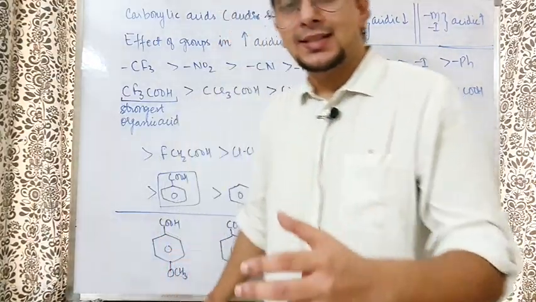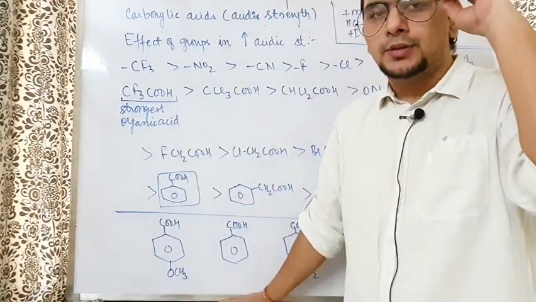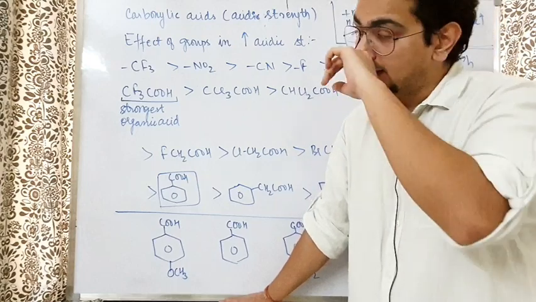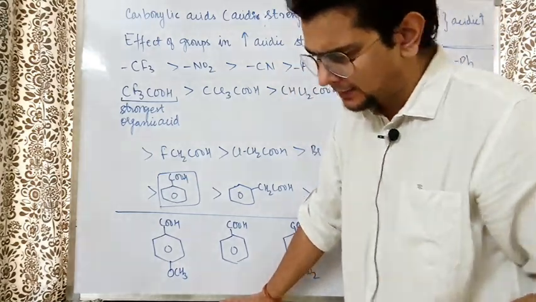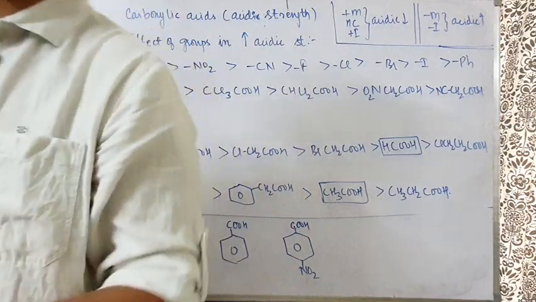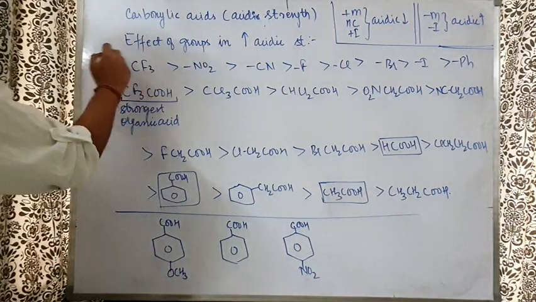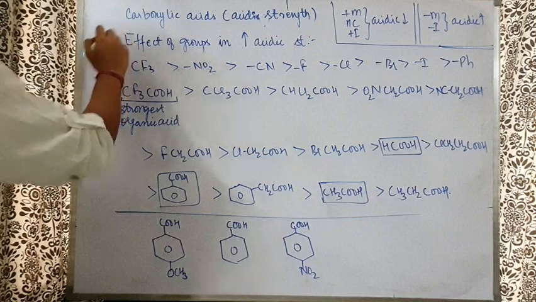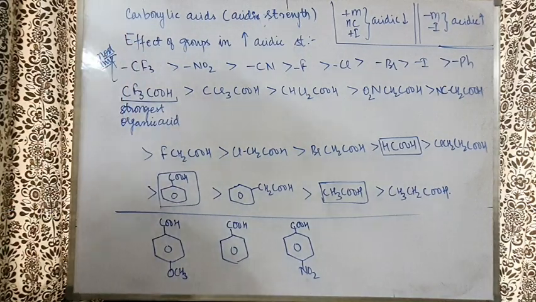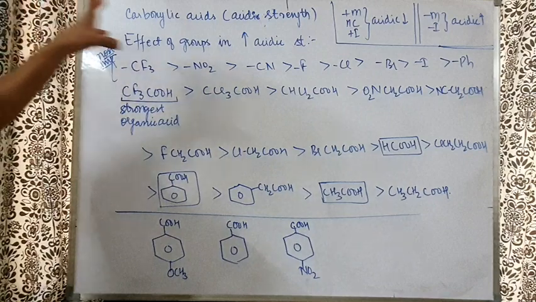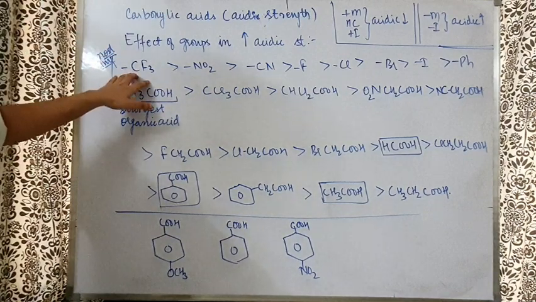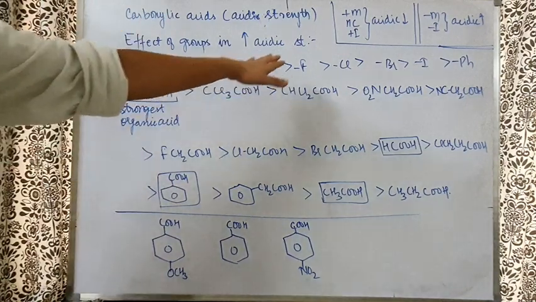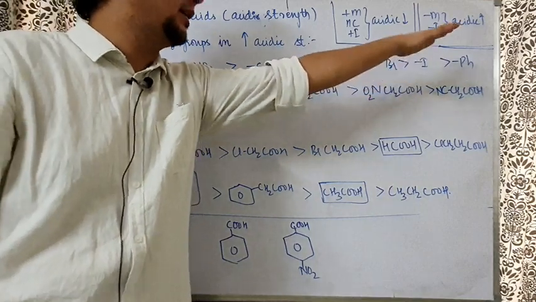So when it comes to the carboxylic acid group, the first thing that you have to keep in mind is one order given in the NCERT. You might have mugged up a lot of orders of -I, +M, -M, but this order is the most important order for any NEET level or JEE Main level examinations. Also for JEE Advanced as well, but this is directly from NCERT: CF3 group, more than NO2, more than CN, more than F, more than Cl, more than Br, I and Ph.